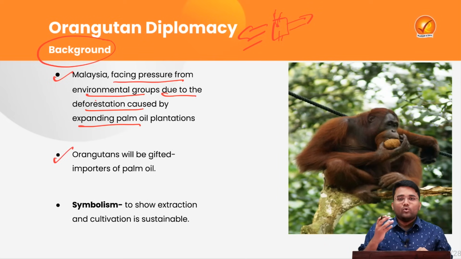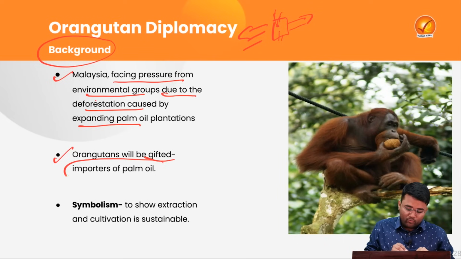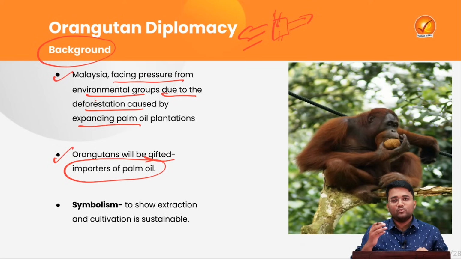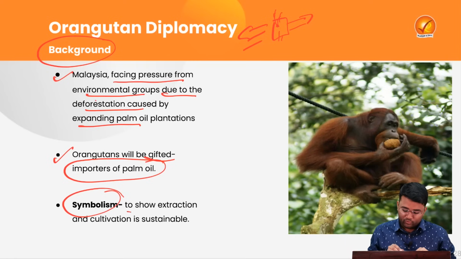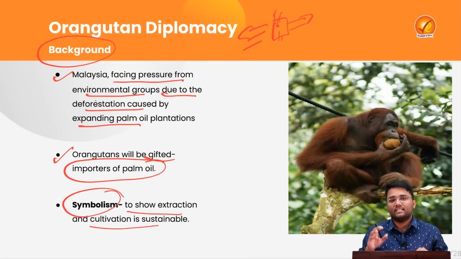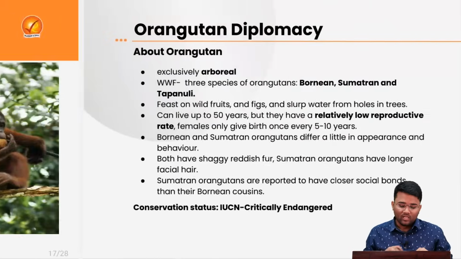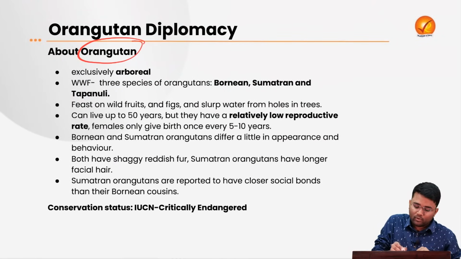They said that orangutans will be gifted to importers of the palm oil, who are the trade partners of Malaysia. For the imports of the palm oil, they will be gifted an orangutan to show that the plantations they are doing for the palm oil are not unsustainable, but sustainable. This is majorly a symbolism to show that the extraction and cultivation they are doing for palm oil is sustainable. So let's try to understand some basics about the orangutan.